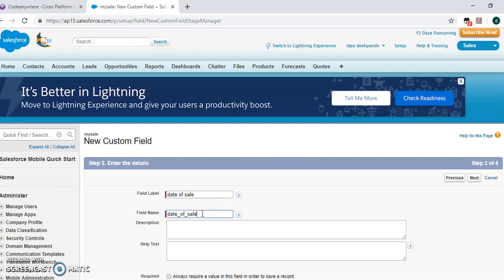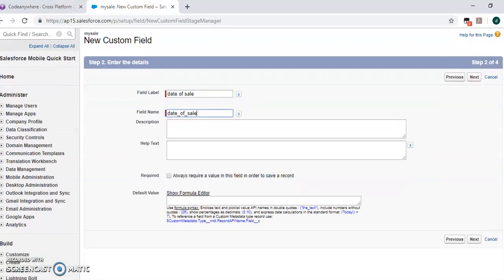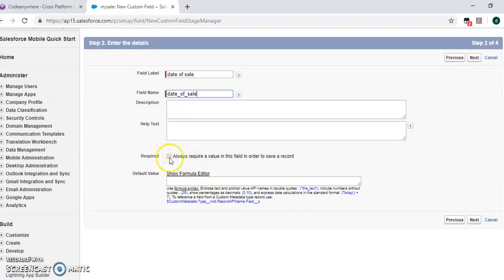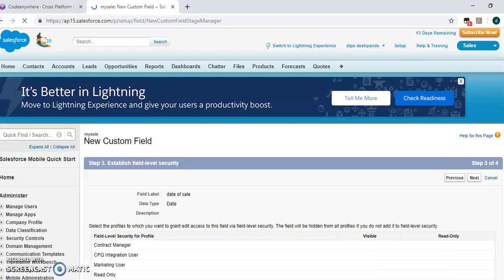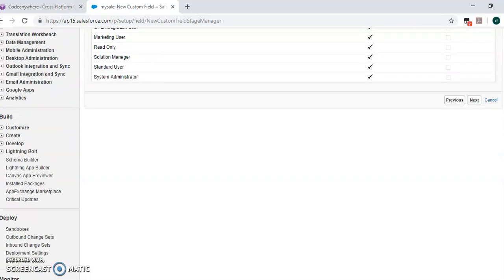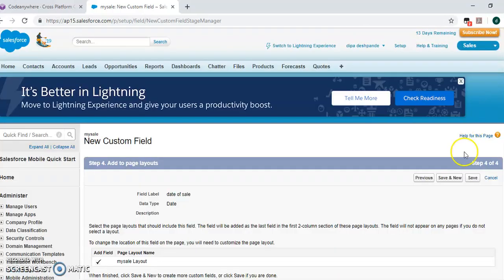Later, the default value. Next. Save and New.